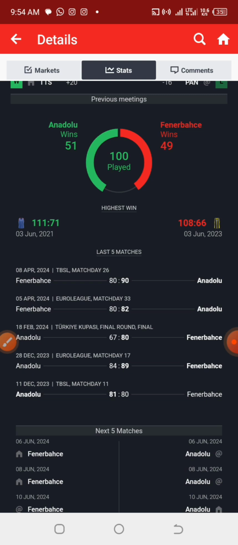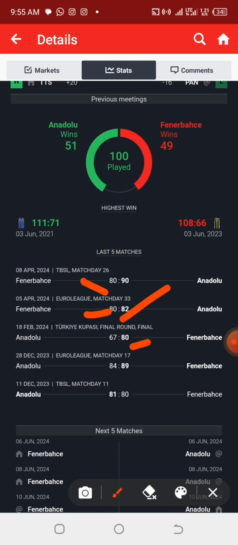So in their previous games, I will also be picking just two figures, and we are going to add it together. So the smallest between these two is what we are going to consider as over point. So now guys, if we check very well, you can see that the common point for Fenerbahce happens to be 80. So I'm picking 80 from the side of Fenerbahce, and from the side of Anadolu I'm picking 82. So we are going to be adding these two figures together, and obviously, it is giving us 162.